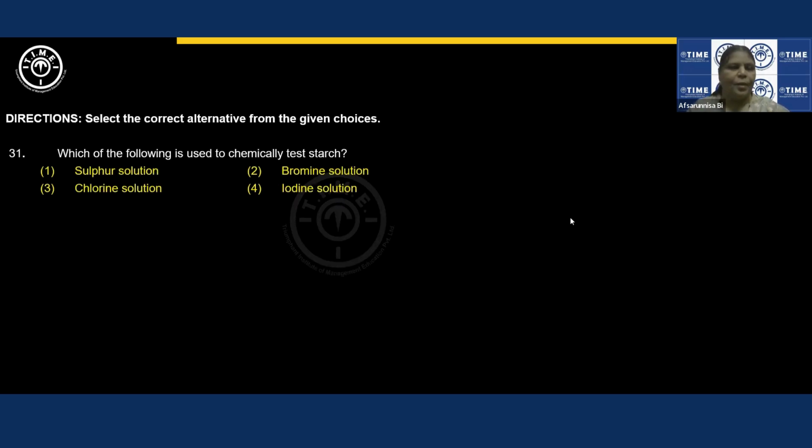Next, moving ahead. Which of the following is used to chemically test starch? Wherever you find starch, iodine will be the option. Testing part, what I say is, if we are trying to test starch, we use iodine solution. If we are trying to test iodine, then we use starch solution, right? Starch, whenever it is added to the solution of elemental iodine dissolved in potassium iodide or sodium iodide, then you can see a starch triiodide complex formed.